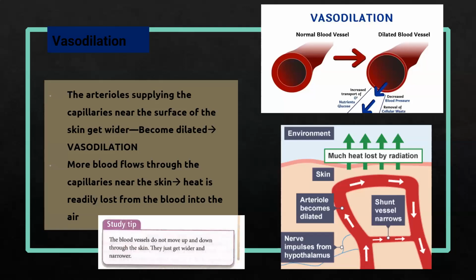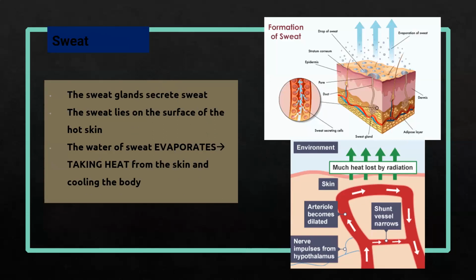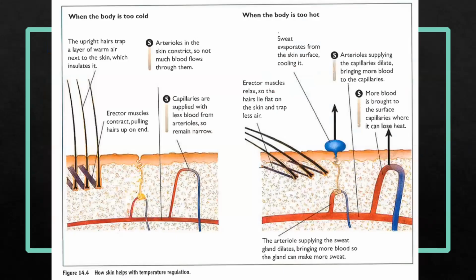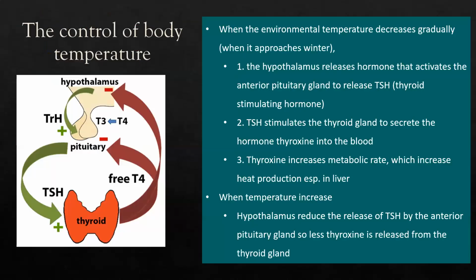Okay. As we can see, vasodilation is completely the opposite of vasoconstriction, in which the arterioles dilate. So the heat goes into the capillaries on the surface of the skin. That's why the heat can be lost by radiation. And this is the sweat formation, in which the water of the sweat evaporates by taking heat from the skin, and the blood also cools down because the heat is transferred to the skin to evaporate the sweat.